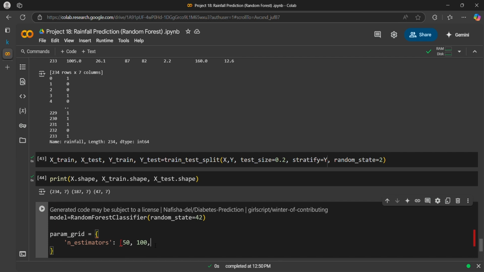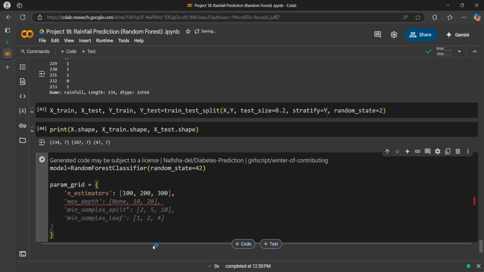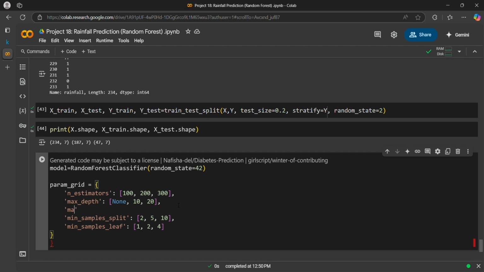Okay, so n estimators, let's go with 100, 200 and 300. Then we have max depth, minimum sample leaf, and max features. Let's add max features.